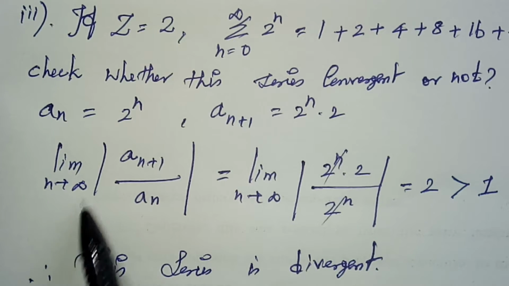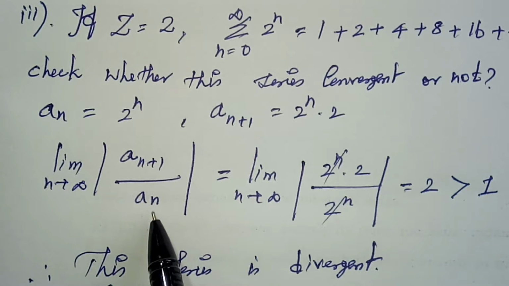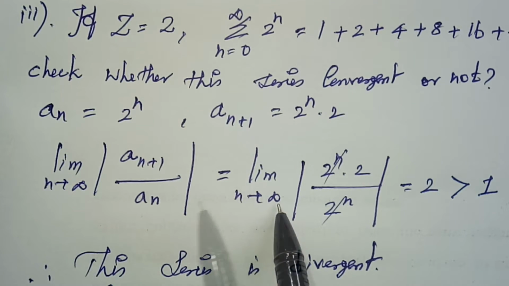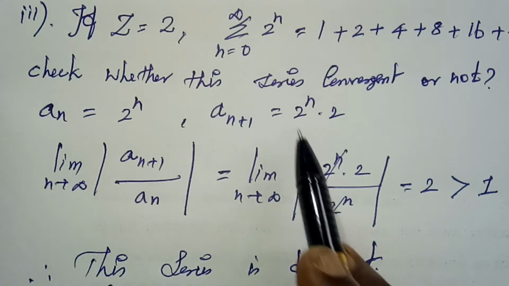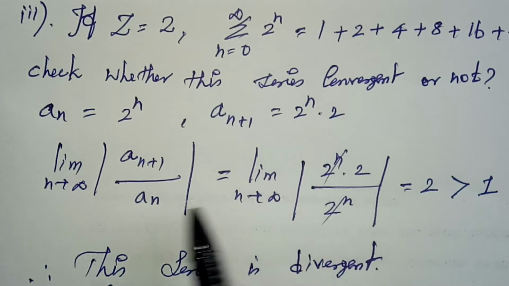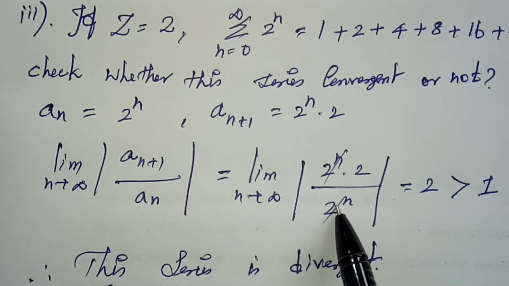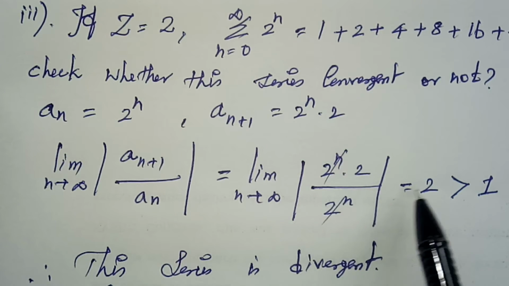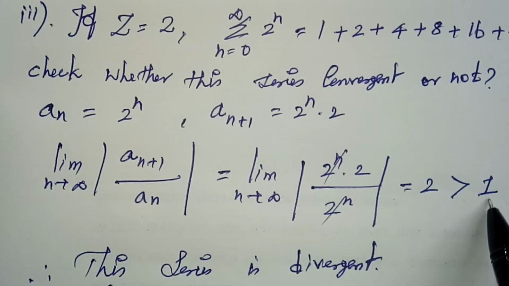Now limit n tends to infinity, modulus of an plus 1 divided by an, that is equal to limit n tends to infinity, 2 power n into 2 divided by 2 power n. Here 2 power n and 2 power n are cancelled, remaining I have 2, that is greater than 1. So this is not convergent, this is divergent, right?